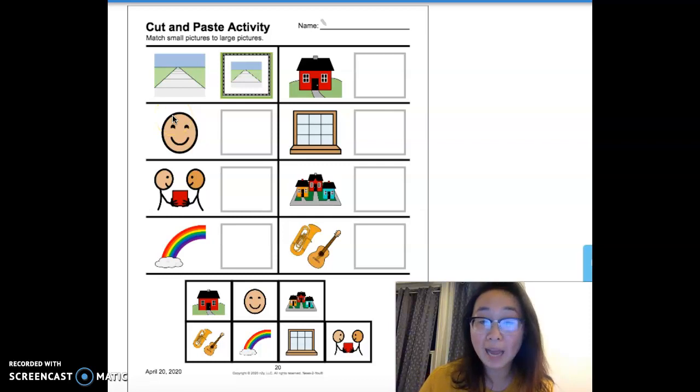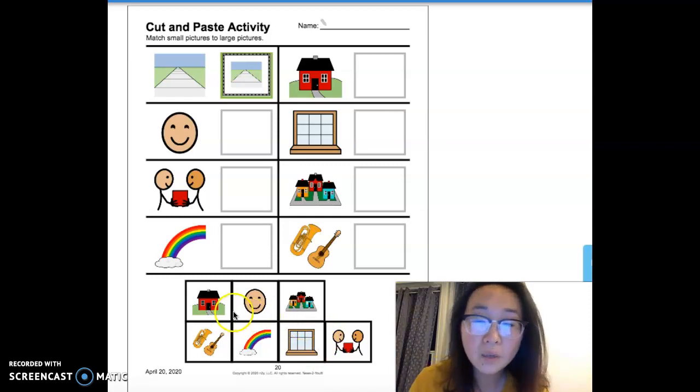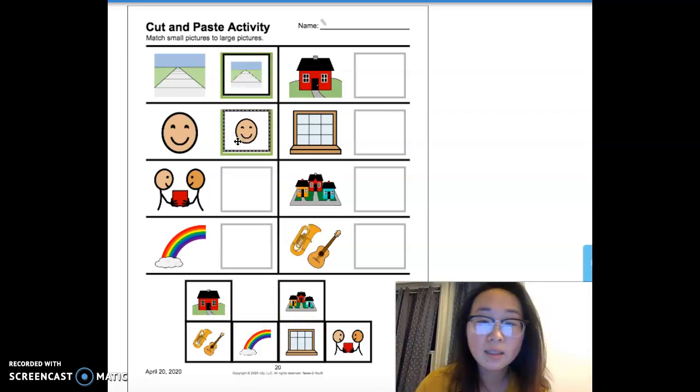The next icon is our word happiness, which is one of our vocabulary words, the state of being happy. Can we find happiness? We have happiness, a very happy, smiley person.